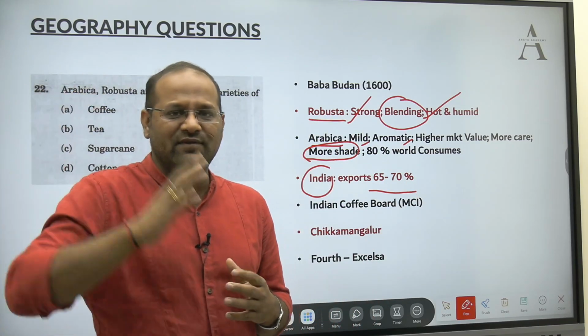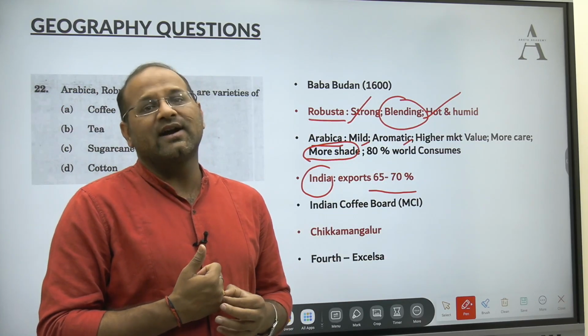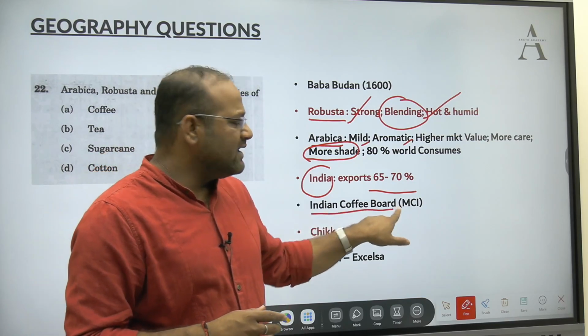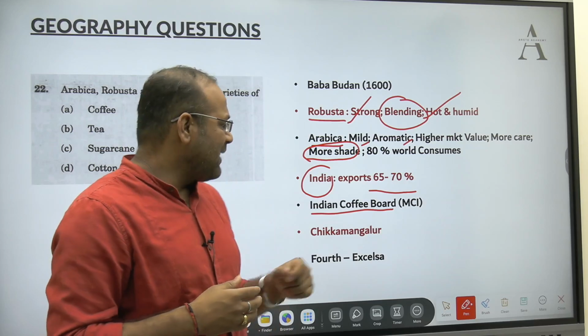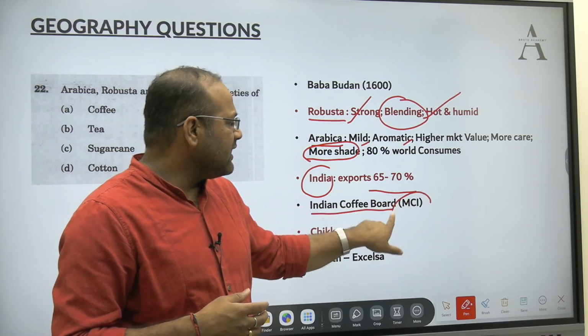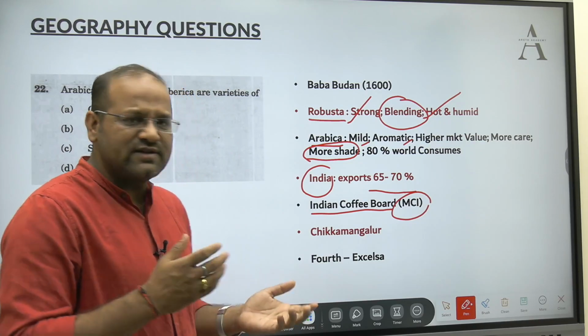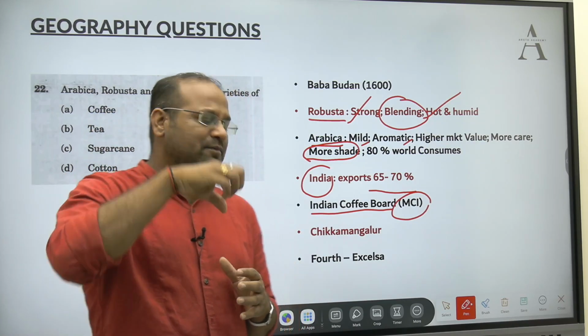Someone is located somewhere in Kerala, in West Bengal, Kolkata. So this is your homework you have to do. The Indian Coffee Board is located in Bangalore. So I'm teaching you from Bangalore, and it comes under the MCI, that is the Ministry of Commerce and Industry, because they deal with trade and all. So they come under the purview of that ministry.